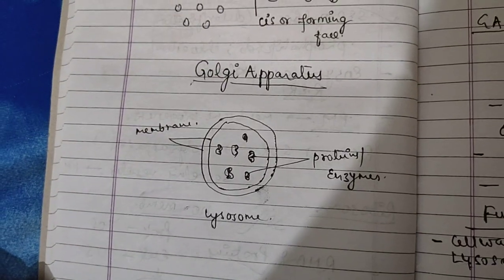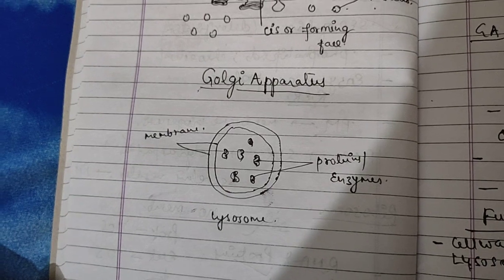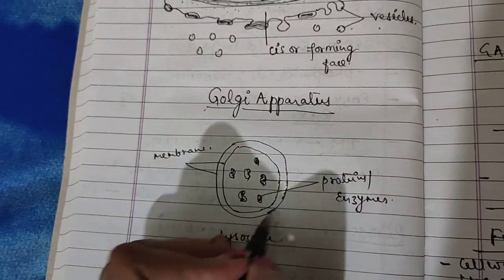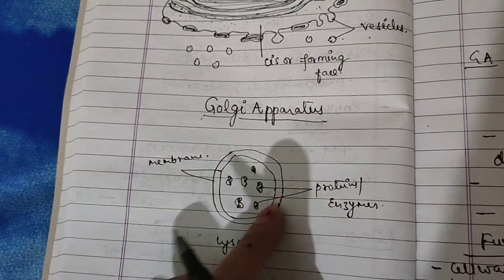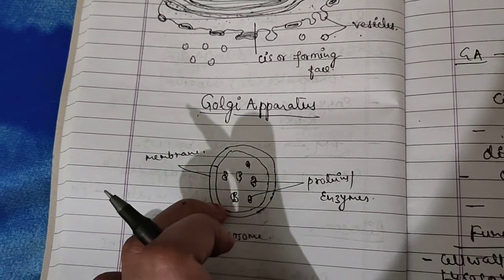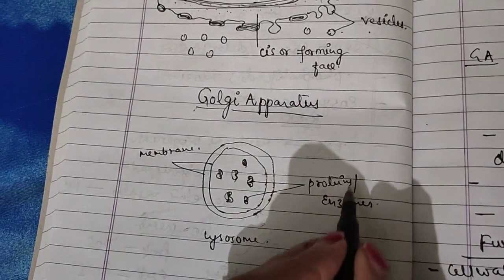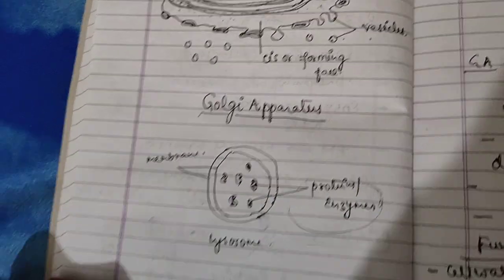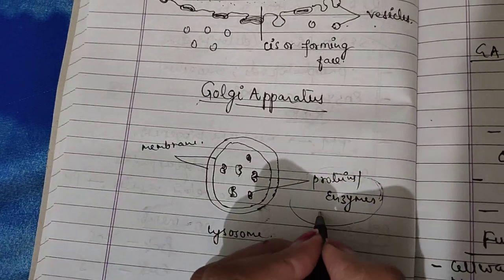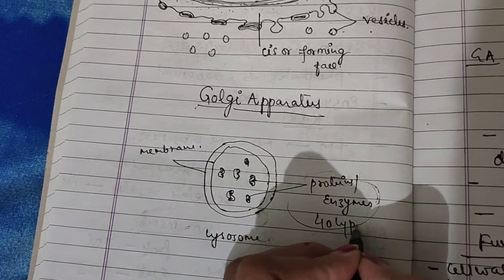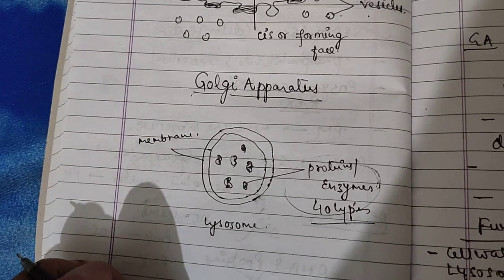Lysosomes are tiny spherical sac-like structures evenly distributed in the whole cytoplasm. Each lysosome is a vesicle surrounded by a single membrane and contains many hydrolytic enzymes. Around 40 types of hydrolytic enzymes are present in the lysosome.